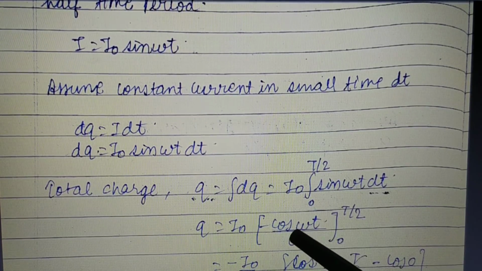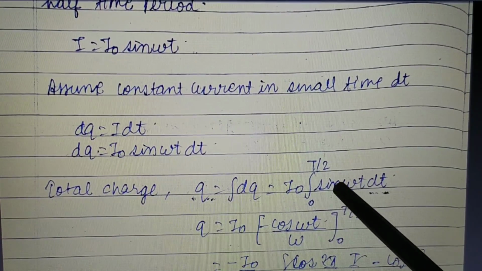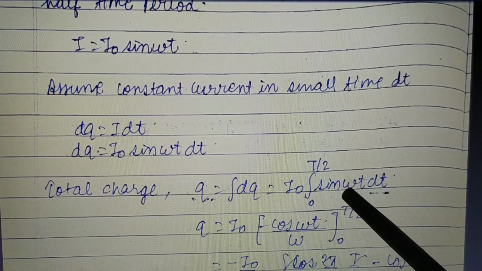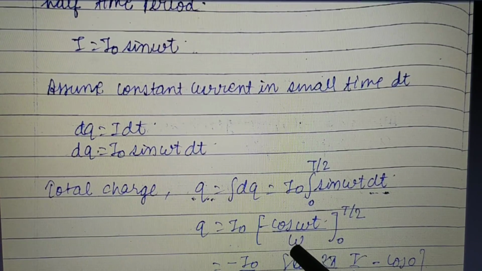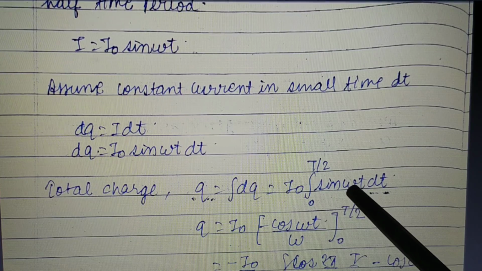We will get minus cos omega t, and this omega t, that is this bracket, will also be differentiated now, and whatever we get from the differentiation will be put downside, in the denominator. After differentiation of omega t, we get omega.